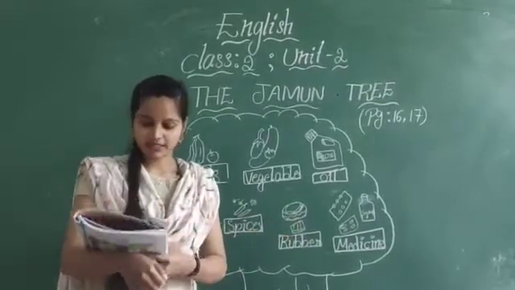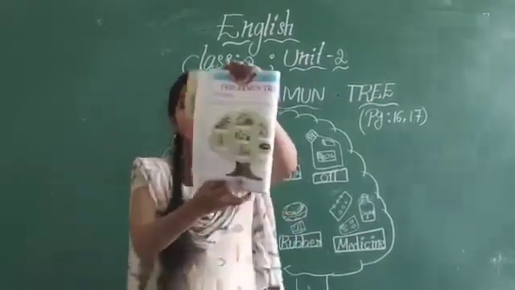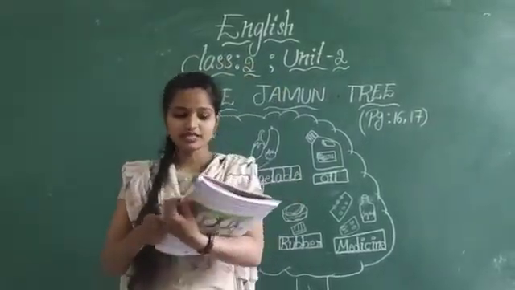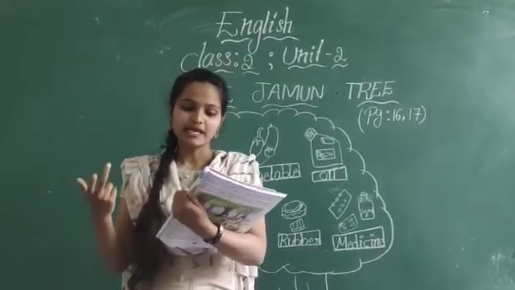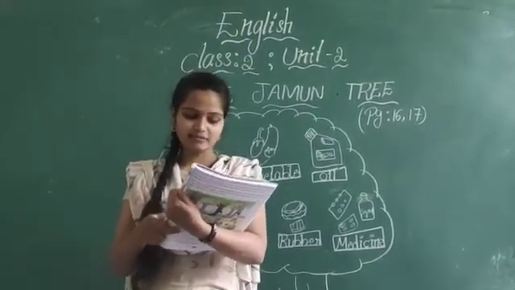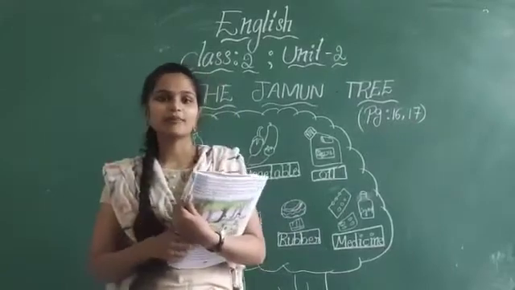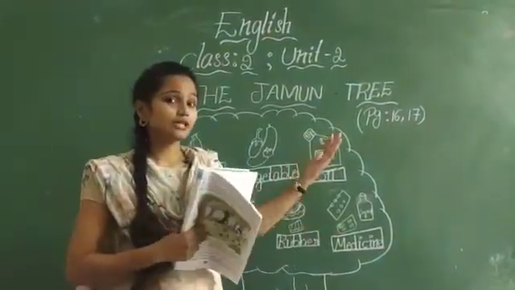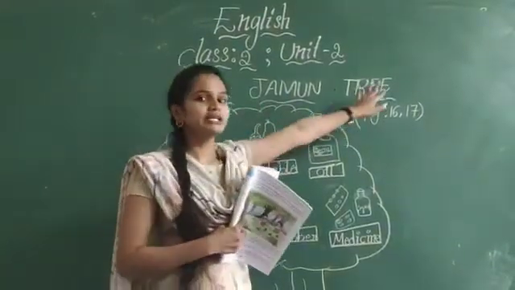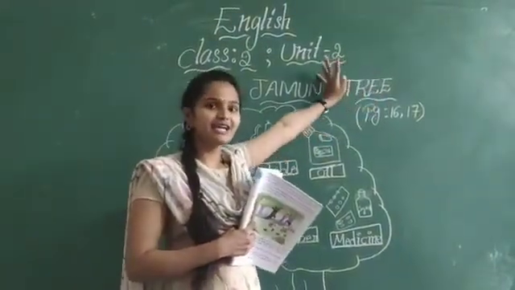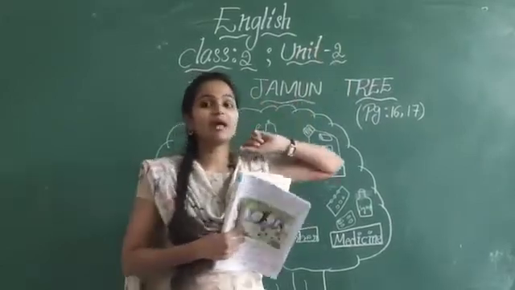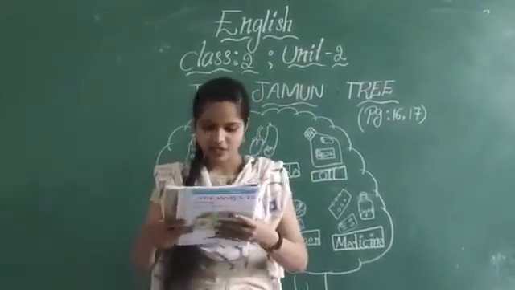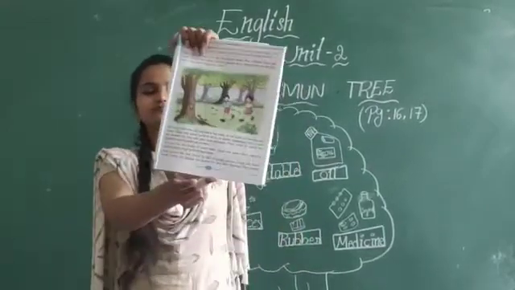Now we have completed the page number 16 work. So now trees give us useful things. Here are a few of them. Write the names in the boxes. Yes, we have completed writing those picture names here. Now we shall move to the lesson, the Jamun Tree. What is the jamun here? Yes, it is a type of fruit. We shall see what's the lesson here. Okay, now open page number 17.